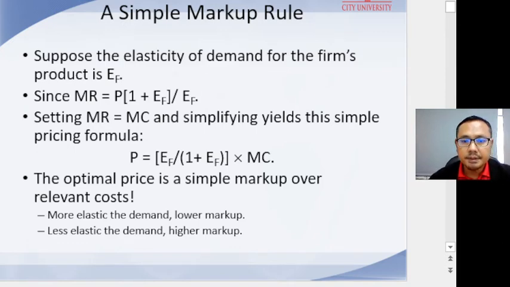The key is to recall the relation between the elasticity of demand for a firm's product and marginal revenue, which we derived in the chapter that we discussed before. This relation is summarized in the formula as we can see from here.